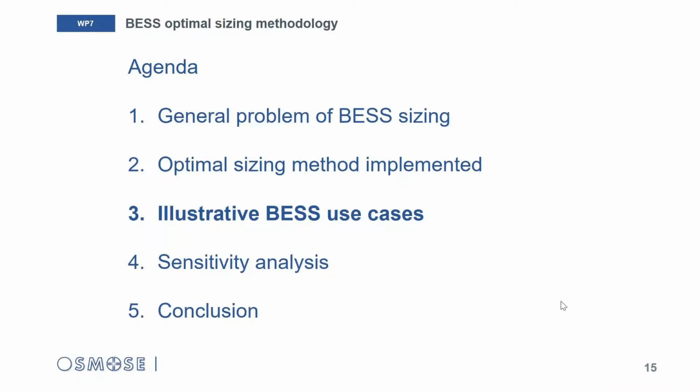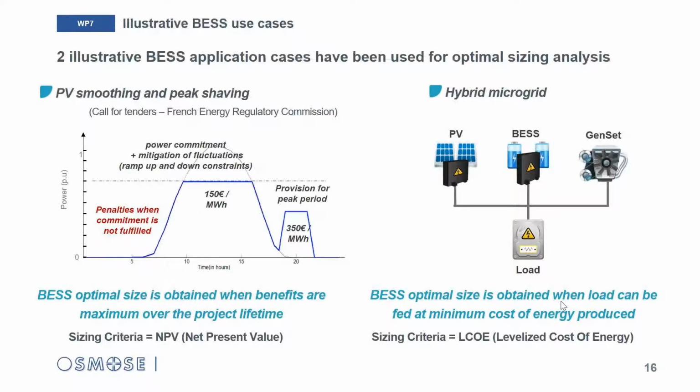So now, illustrative BSS use cases. Two illustrative application cases have been used to implement this optimal sizing method and carry out the sensitivity analysis. They are not directly linked to the Osmose demonstrators use cases, as it would have been difficult at the time we started this study to get all the control algorithms and detailed parameters about the demos, which were at the beginning of the specification phase. So they are just illustrative application cases used for the sensitivity study, but they are different enough to provide some general methodological outcomes that can then be applied to any other use case.